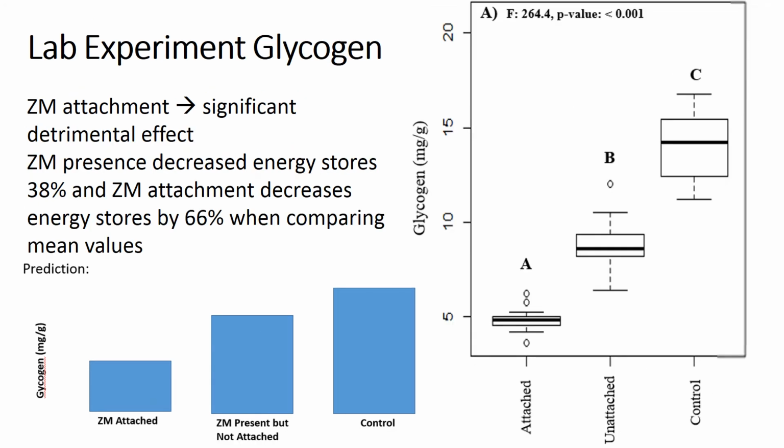For the lab experiment, again, we can see that in our attached tanks we have depleted glycogen storage. We had about a 66% decline in energy stores between attached and control tanks when looking at mean values. We also see a decline in energy stores when looking at unattached and control tanks. So we had about a 38% decline here, which was, again, very interesting to see.